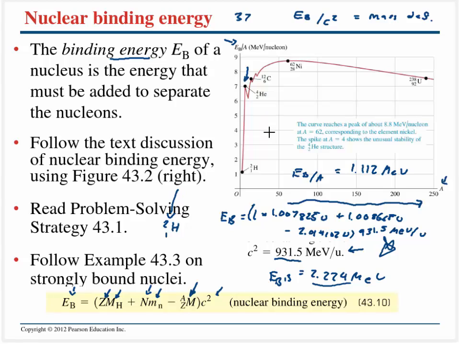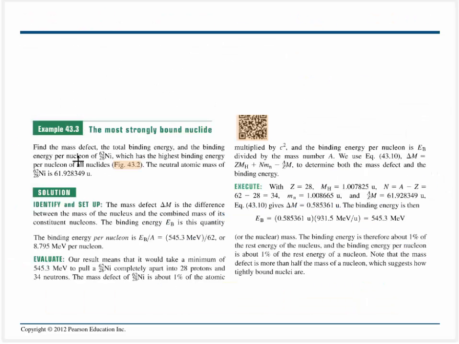It's kind of interesting. We're actually going to have a spike for helium, which is very, very stable. And as we would expect, as we add more and more nucleons, it becomes harder and harder to separate them. I'll talk about why in the next slide. And actually we're going to reach a peak at nickel. At that point we've hit saturation, and we're going to start to have interactions between protons inside the nucleus, and that's going to slightly weaken it. And so it's going to become slightly less stable as we work our way to higher values of A.